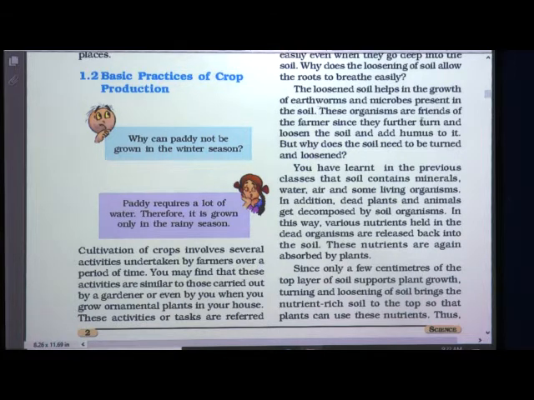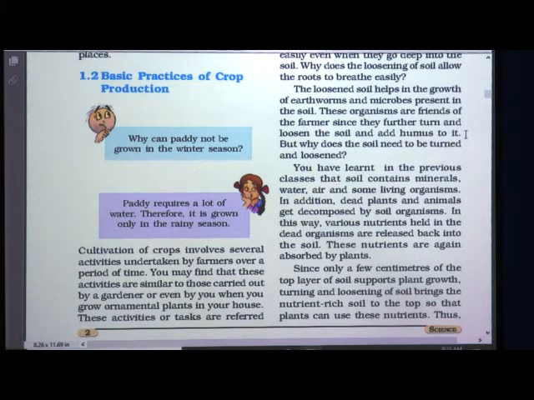These organisms are friends of the farmer, since they further turn and loosen the soil and add humus to it. So students, you must have already learnt in your lower classes that earthworms are called friends of the farmer, isn't it? So earthworms and other microbes in the soil make the soil more loose and increase the humus content.